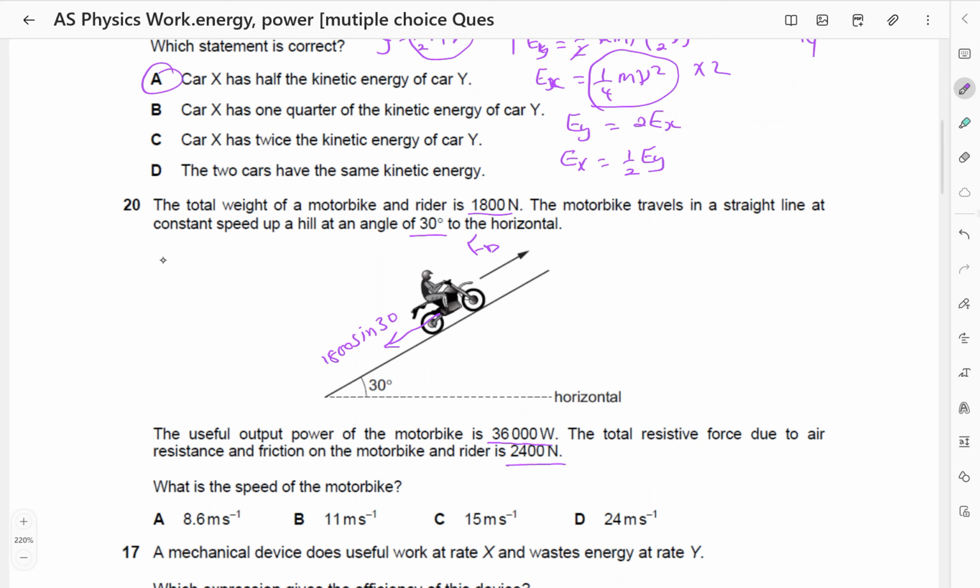So we can first of all find the driving force. The driving force upwards, I'll have to subtract the component of the weight down the slope, and that should be equal to the force due to the resistance,